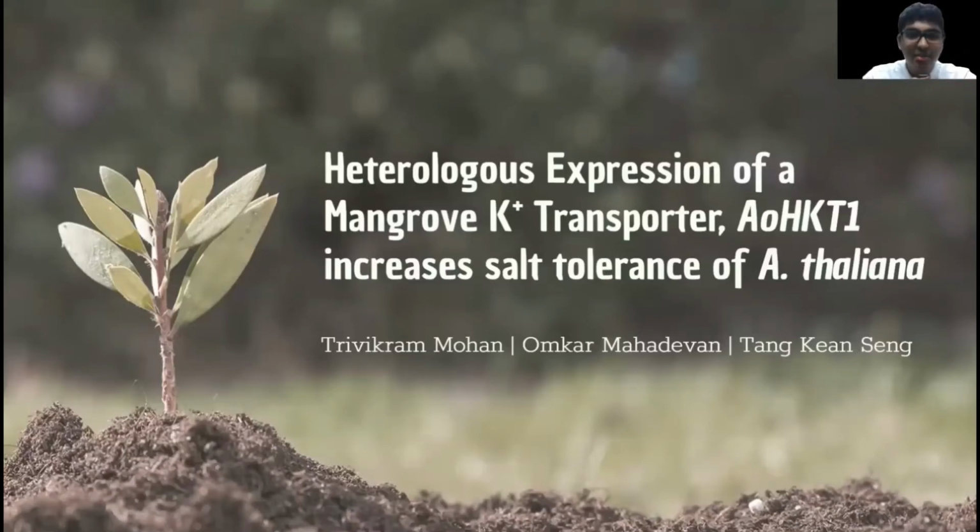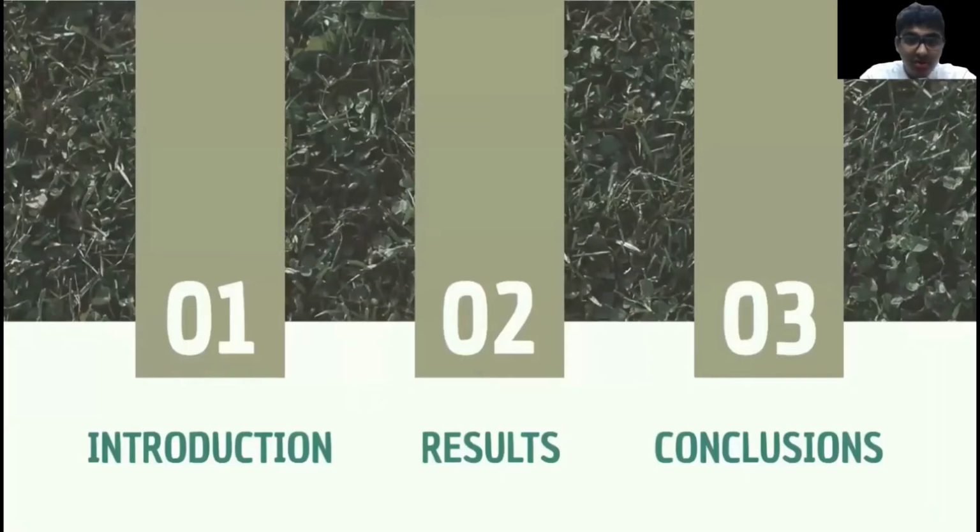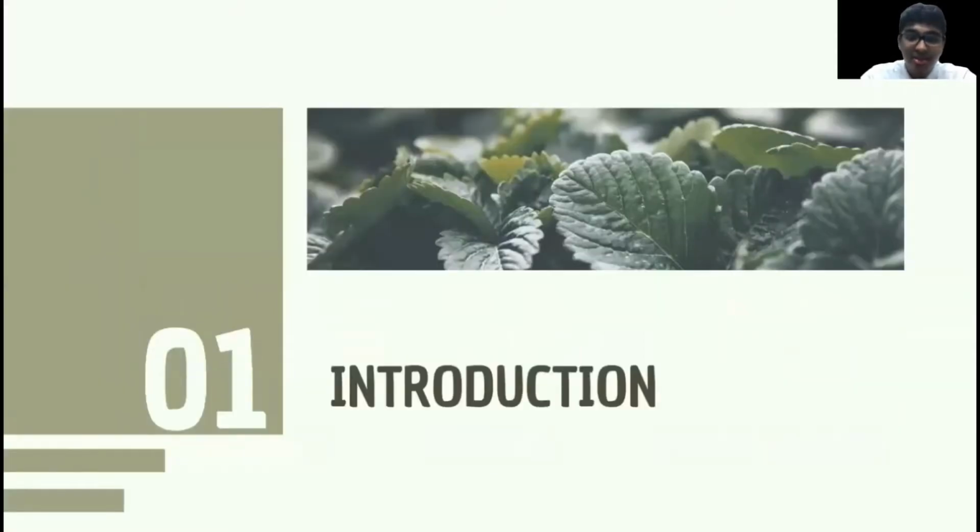Today, we will be presenting a project: heterologous expression of a mangrove K+ transporter, AOHKT1, increases the salt tolerance of Arabidopsis thaliana. First, we will introduce the research problem, following which we will present and interpret our results, and finally, we will conclude by discussing some key insights. Let's begin with an introduction.